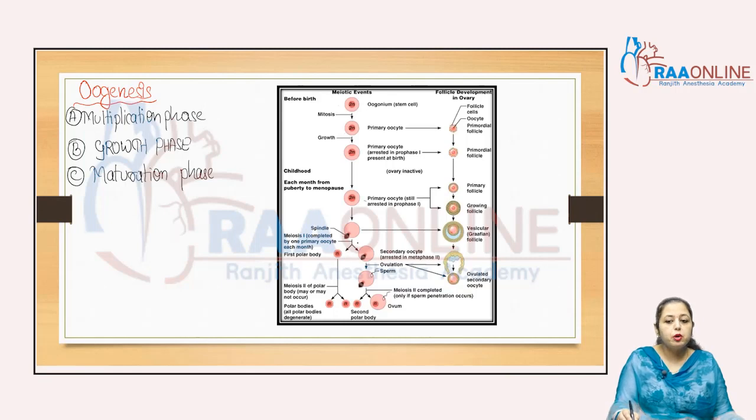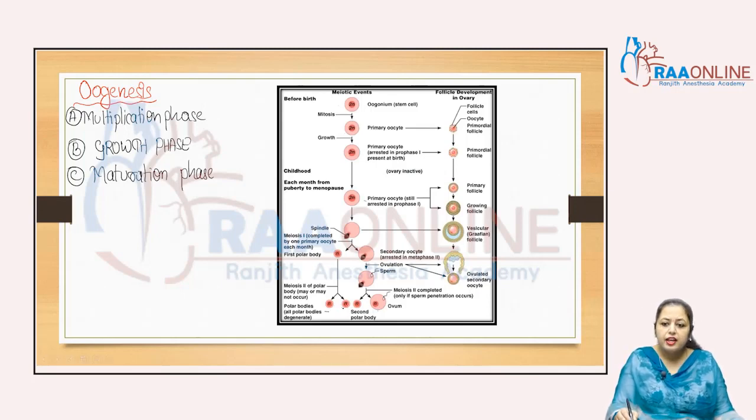So what will happen in meiosis 2? In meiosis 2, it is converted into the ootid. When maturation and differentiation occur in that ootid, it is converted into the ovum and forms the second polar body. And the first polar body, through meiosis 2, again divides into polar bodies, but these polar bodies degenerate.